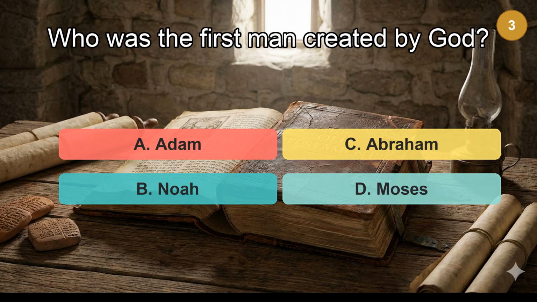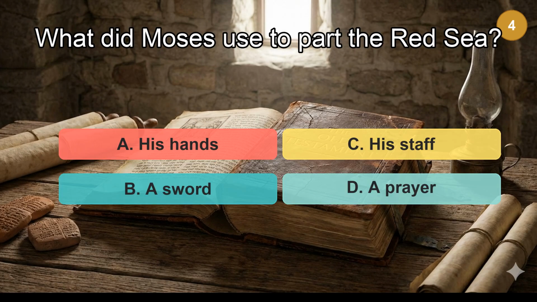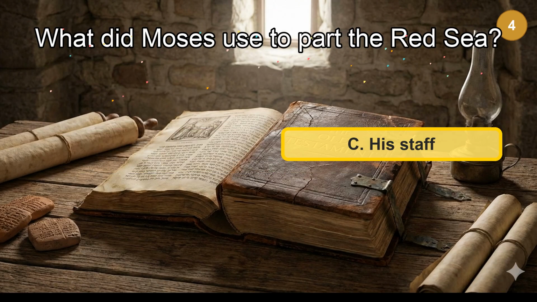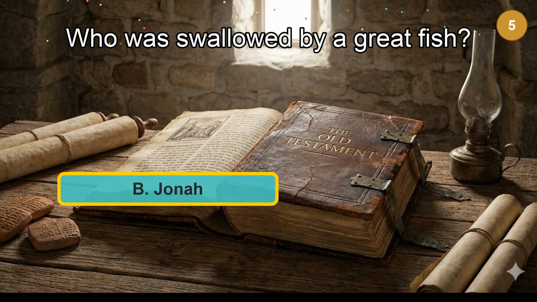Who was the first man created by God? The answer is Adam. What did Moses use to part the Red Sea? The answer is his staff. Who was swallowed by a great fish? The answer is Jonah.